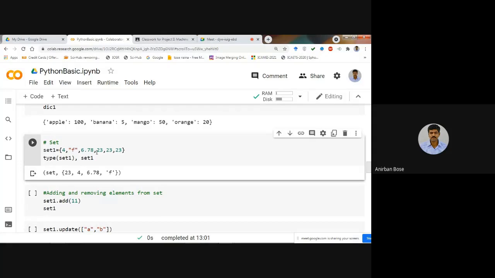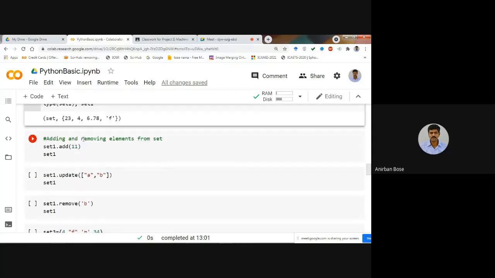Here 23 is repeated thrice, but when you get the values of the set, you will find 23 only once, and the values come in a random fashion because there is no question of order or index.